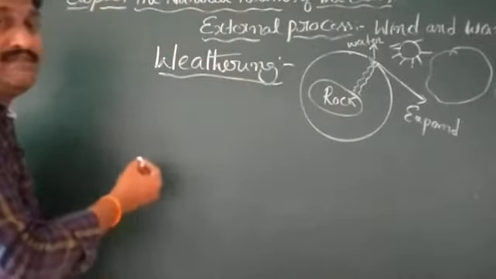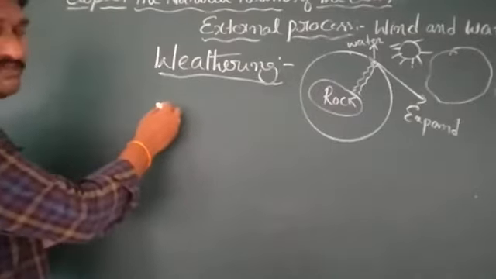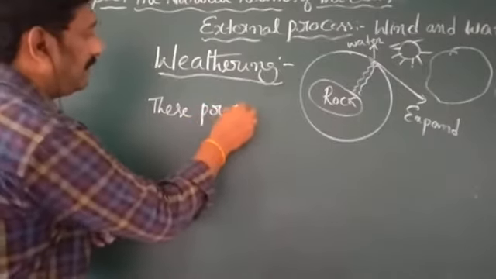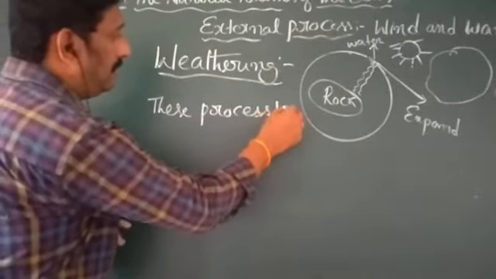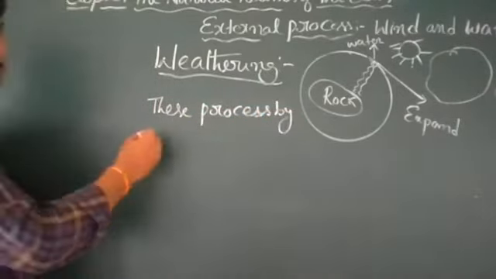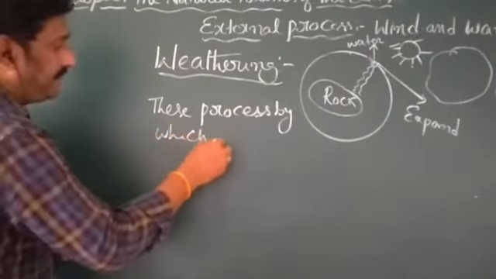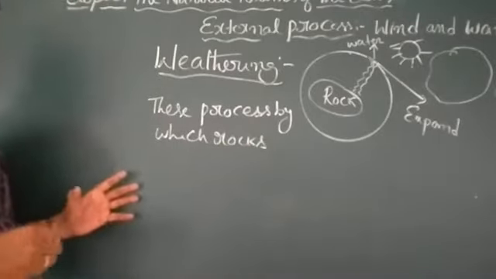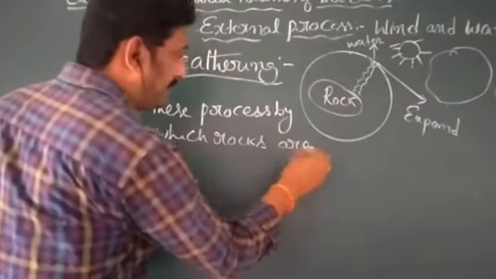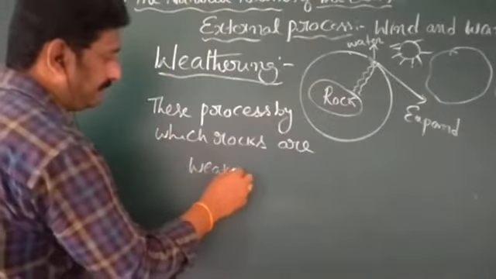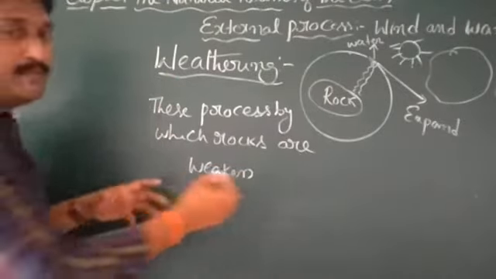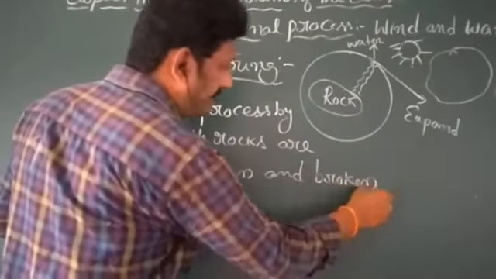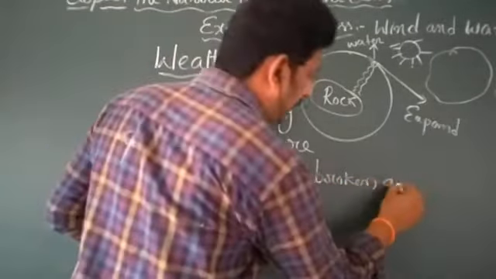What is the weathering event here? Which process have we followed now? This process by which rocks are weakened and broken is called weathering.